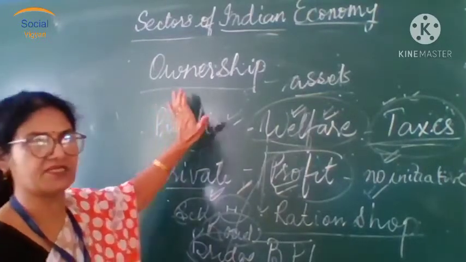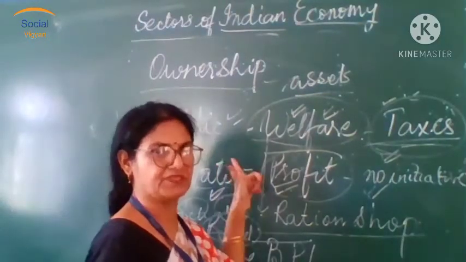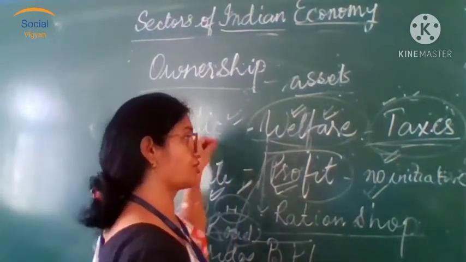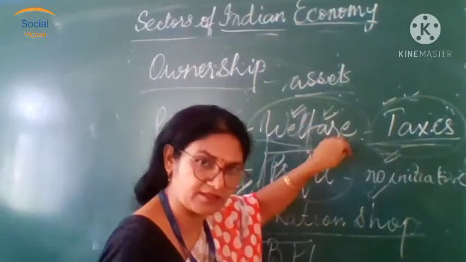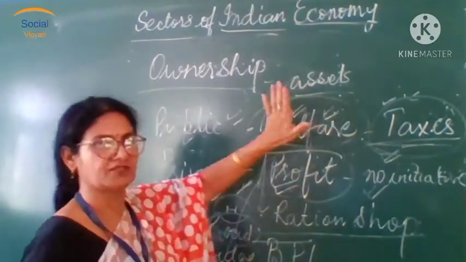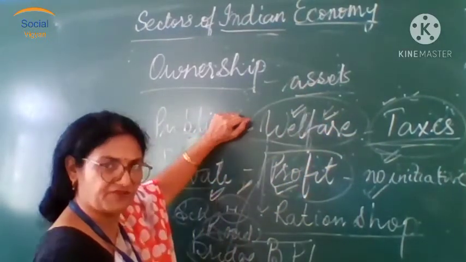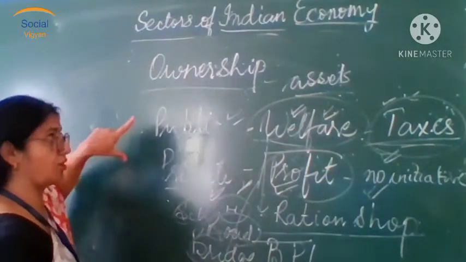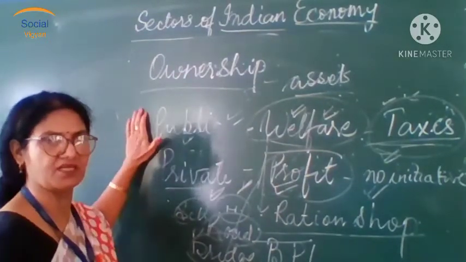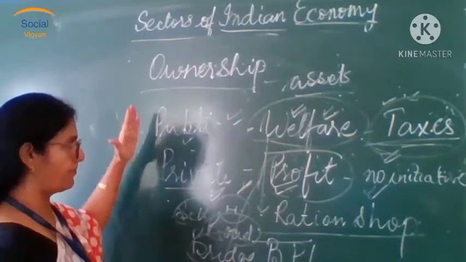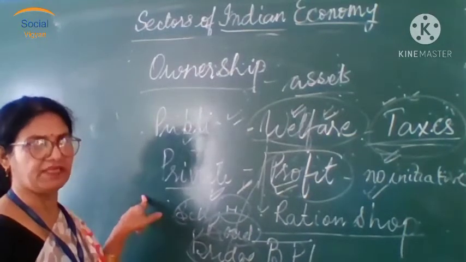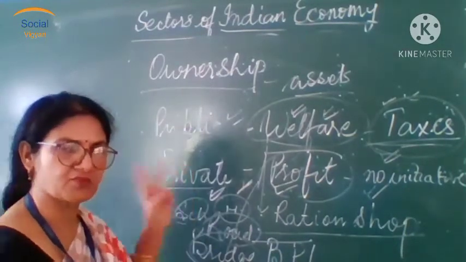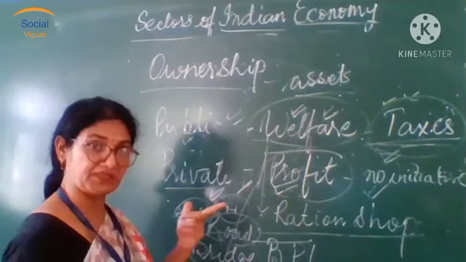This happens if the government is short of capital for the construction of services which are later going to be counted as welfare services. So this is the division of our Indian economy into two parts: private sector and public sector. Two major points we need to answer along with examples.